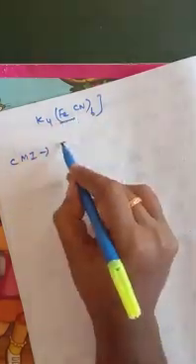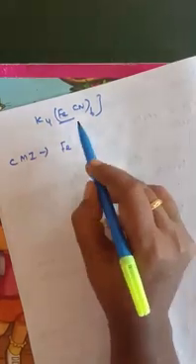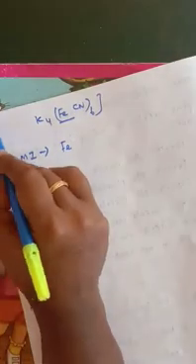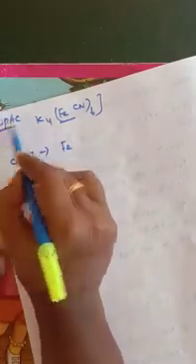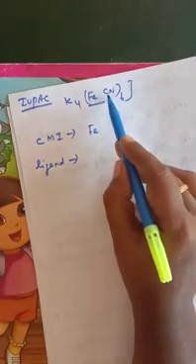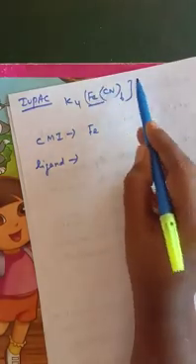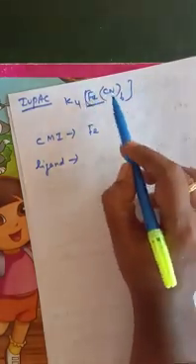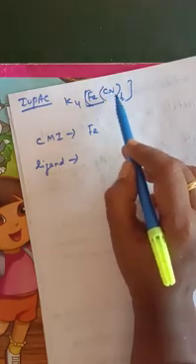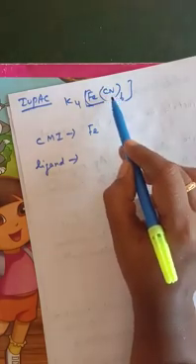This is Fe, right? And the second one is, what will be the ligand? This is IUPAC nomenclature, which may be asked as a 5-mark question or maybe a 3-mark question. So understand this first. The square bracket is the coordination complex. Inside the square bracket, the small closed brackets contain the ligand.